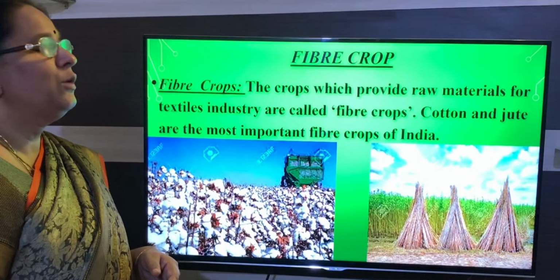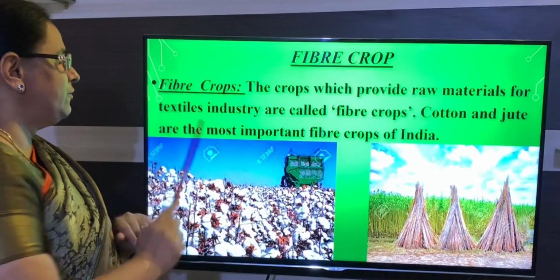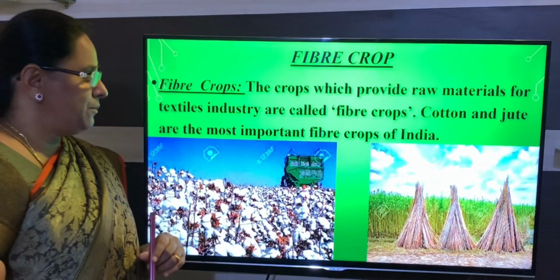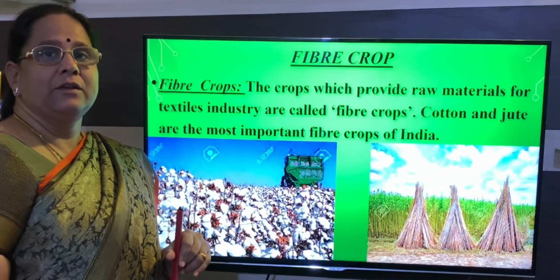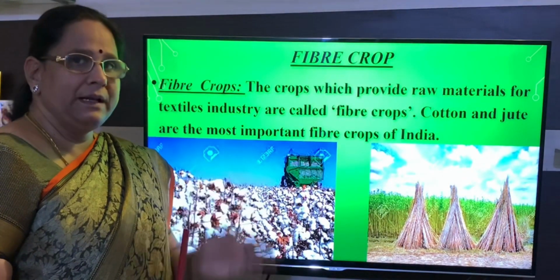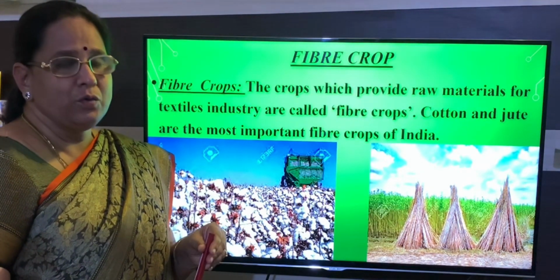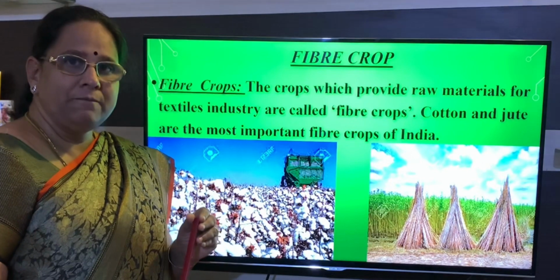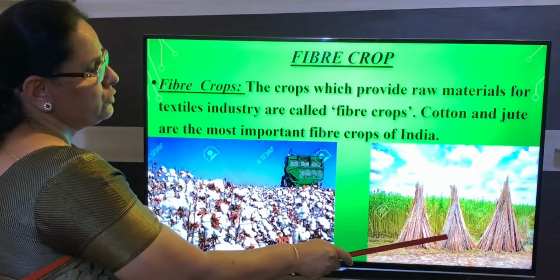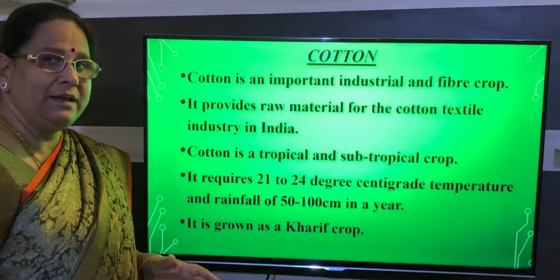Next we will learn about fiber crops. A crop which provides raw material for which industry, children? Textile industry. Fiber crops are mainly cultivated for the textile industries. So which are the two main fiber crops? Cotton and jute. This is the cotton crop and here is jute, children. Mainly these are required for the textile industries.